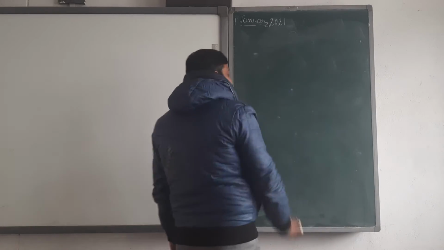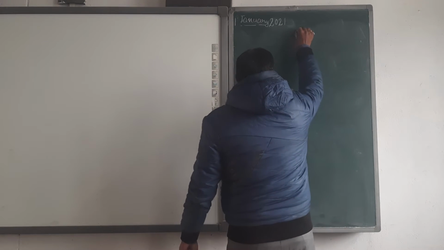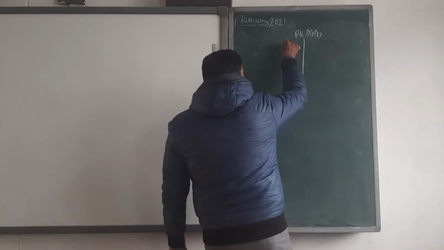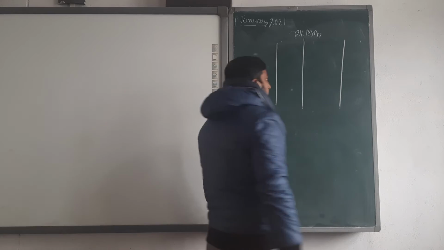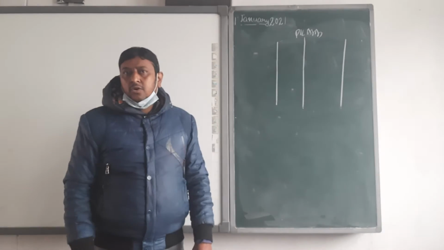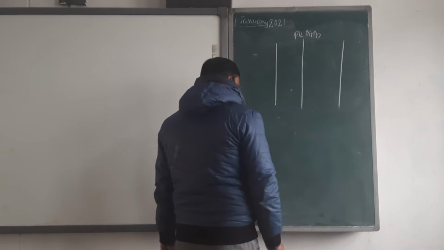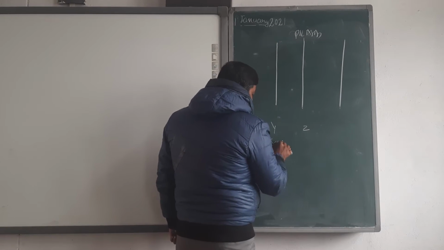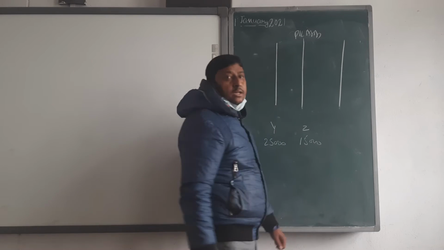Read the question, question number 10. Anyone read the question? First we are going to make the P&L appropriation. Here there is not enough space, so I am trying to manage with the shortcut. Y and Z are partners with capital of 25,000 and 15,000 respectively.